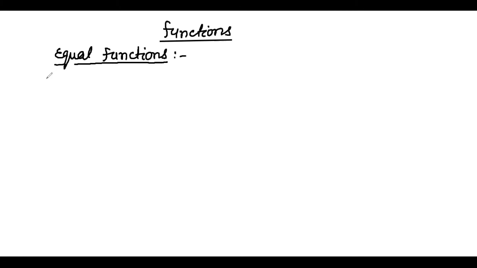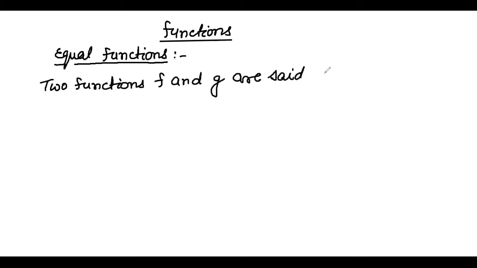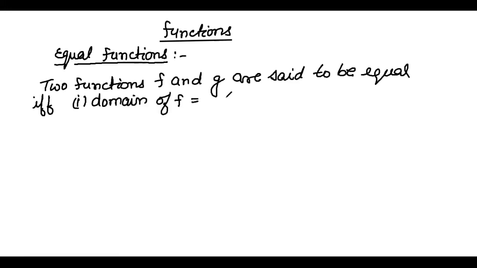So two functions f and g are said to be equal if, first, the domain of f is equal to the domain of g, meaning both have the same first set.